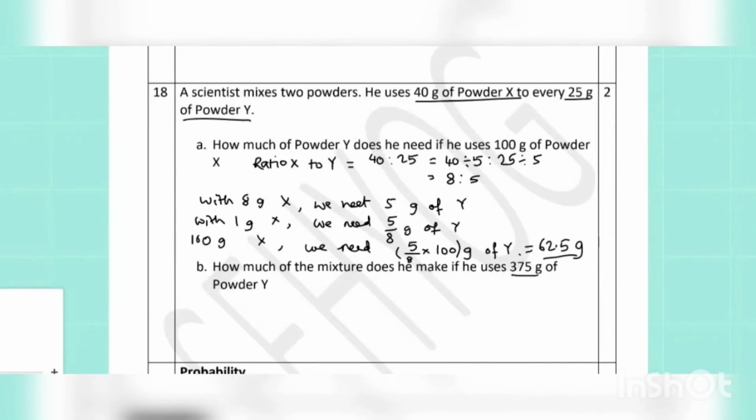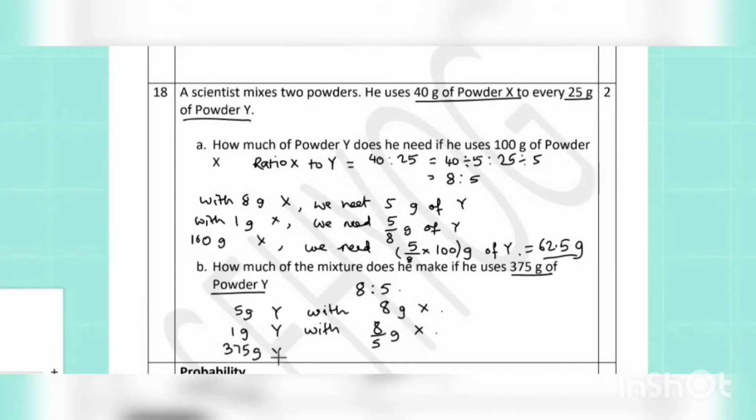Part B, 375 gram of powder Y is used. So, in the ratio 5 grams of powder Y is needed with 8 grams of powder X. So, 1 gram of powder Y again will be needed with 8 divided by 5 gram of powder X, and 375 gram powder Y will be needed with 8 by 5 times 375 gram. 375 divided by 5 gives us 75, times 8 is 600 gram, which is our answer.